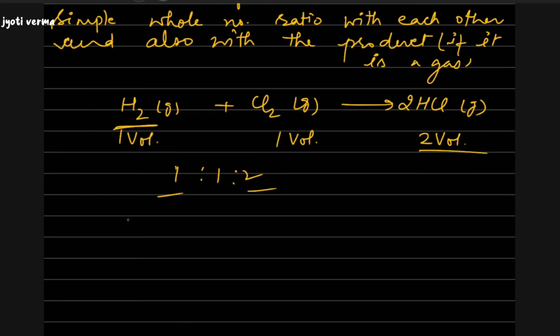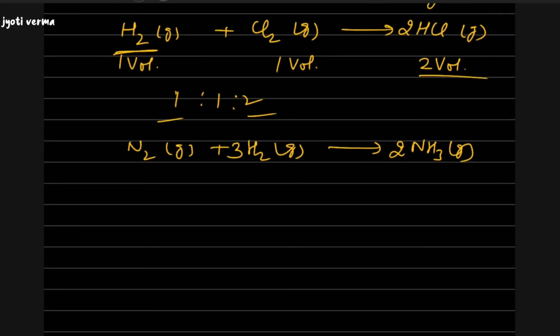Similarly, we can take another example. Say N2 gas combines with H2 gas to give NH3 gas. If we balance the reaction, it will become 3 here and 2 here. Again, taking one molecule as one volume, it is 1 volume here, 3 volumes here, and 2 volumes here. So we can observe that the volumes bear a simple whole number ratio, 1:3:2.